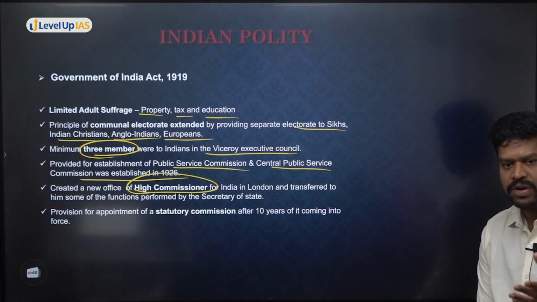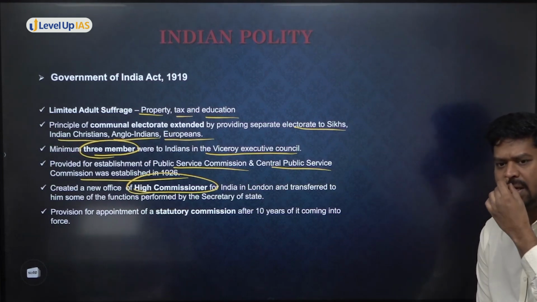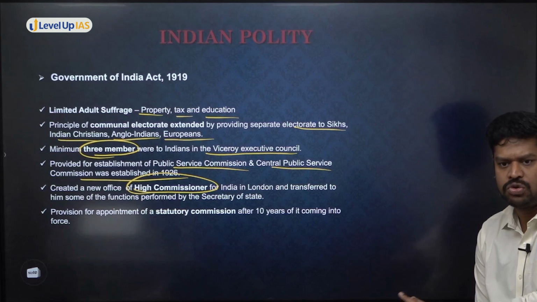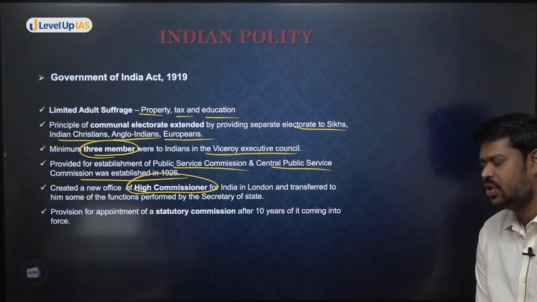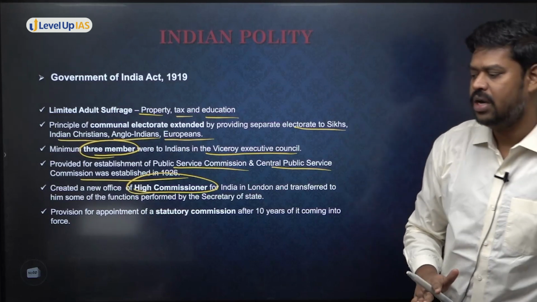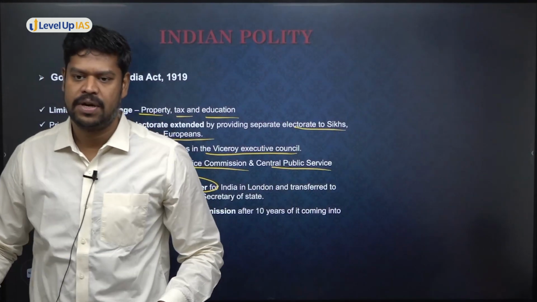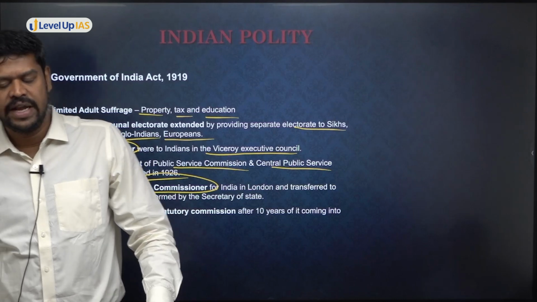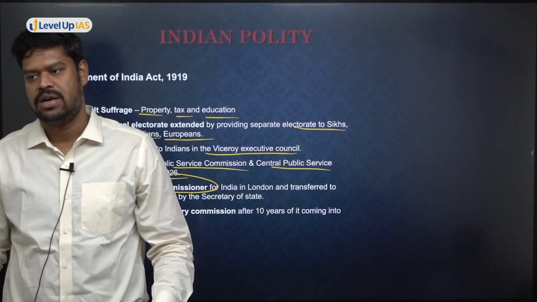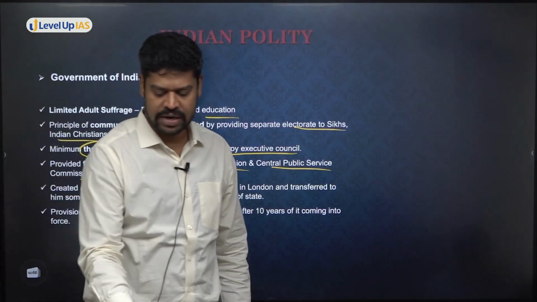I think students who have already read their modern history are able to easily connect to most of the things I'm discussing, but I'm not approaching it from a history subject, strictly in the form of constitutional reforms. That is my domain, okay? So is it clear to all of you till this point of time? Very, very important, Government of India Act 1919. Many times questions have come from this particular area. So let us take a moment to recollect what happened in the Government of India Act 1919, and then I'll go forward to the Government of India Act 1935.